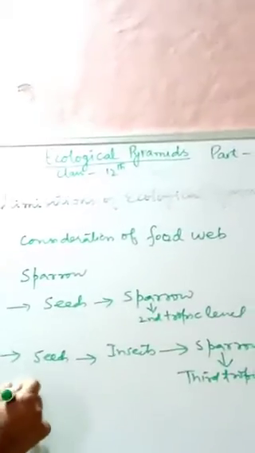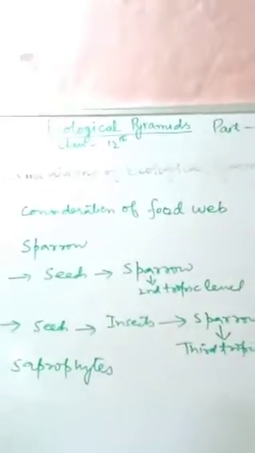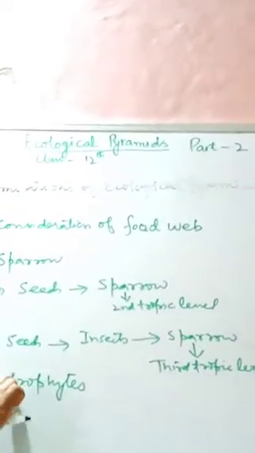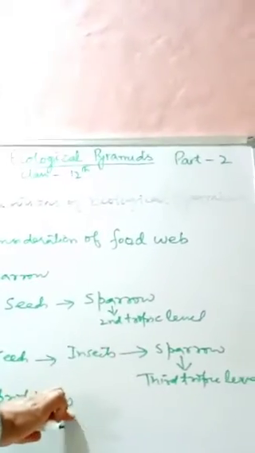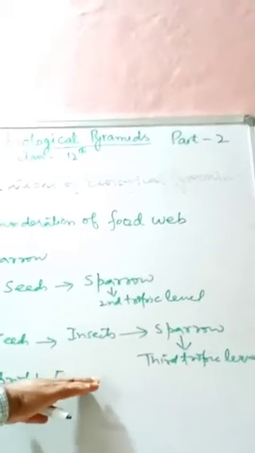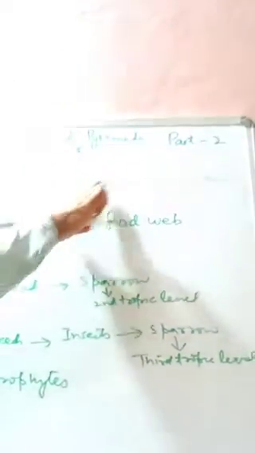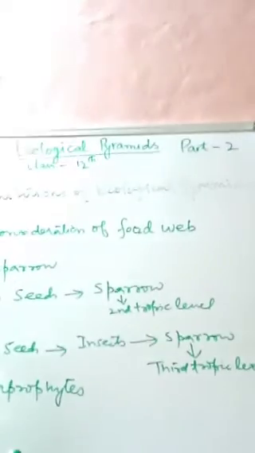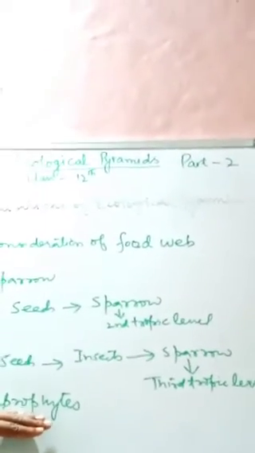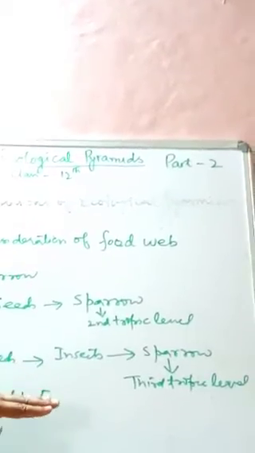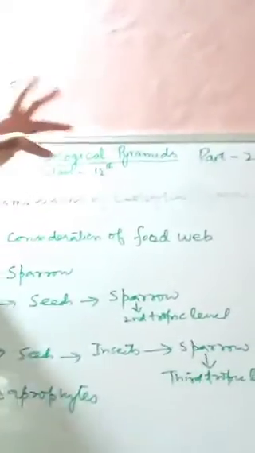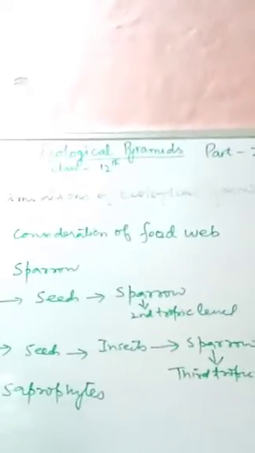Third, we have saprophytes. Though they play an important role in the ecosystem, mainly in the recycling of materials, there is no mention of how they play a role. Their role is not there in the ecological pyramids; they are lagging, and there is no mention of them. This was all about ecological pyramids.